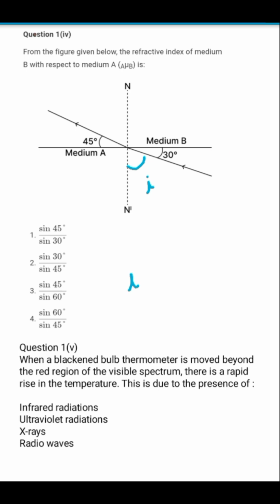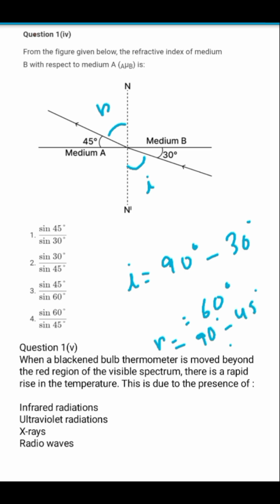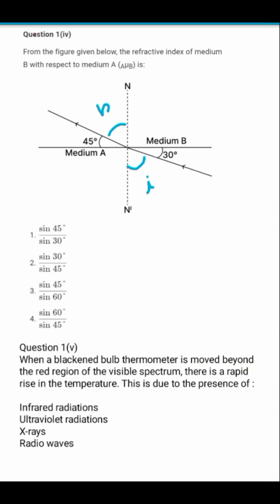So let's find angle i. Angle i will be equal to 90 degree minus 30 degree, that is 60 degree. This is the angle of incidence, and if I want to find out the angle of refraction for medium B, of course, the angle of refraction is the angle between the normal and the refracted ray. So this is my angle of refraction. So it will be again 90 degree minus 45 degree, that is 45 degree. So my angle of incidence is 60 degree and my angle of refraction is 45 degree. Now let's quickly find out the refractive index. We know the formula of refractive index is sin i by sin r.